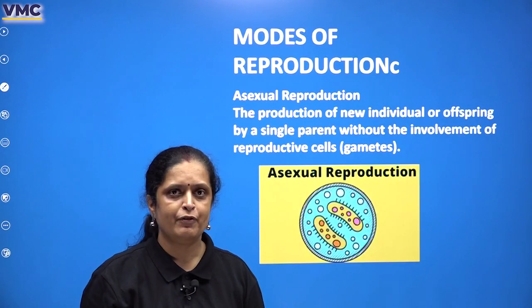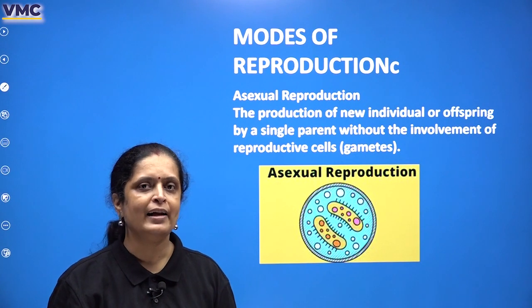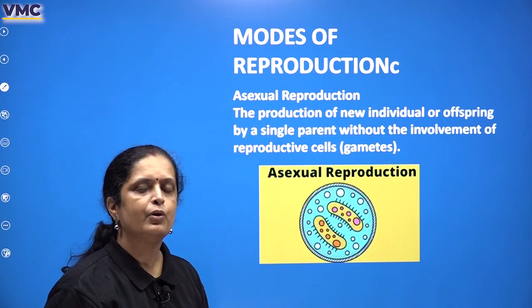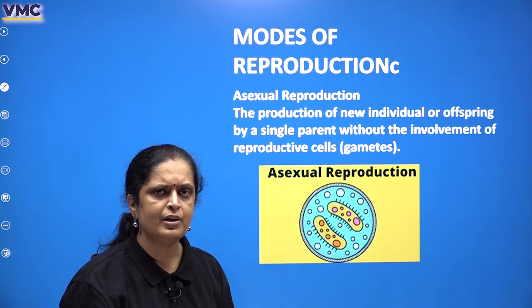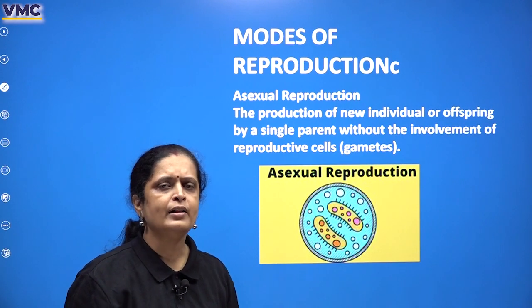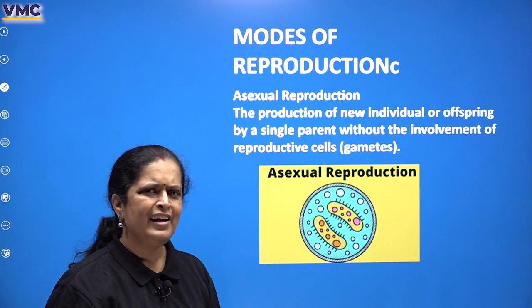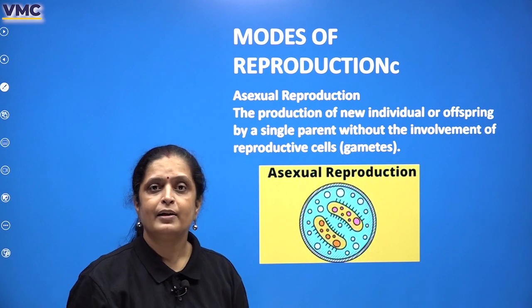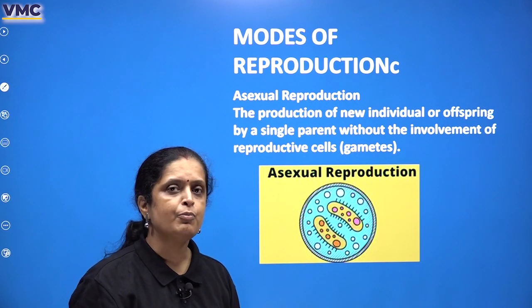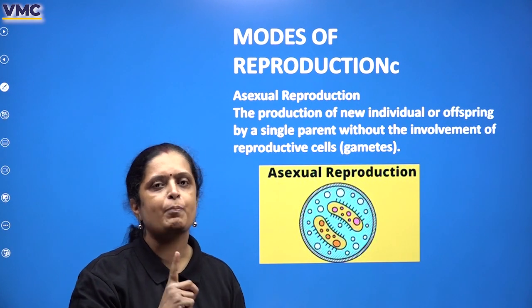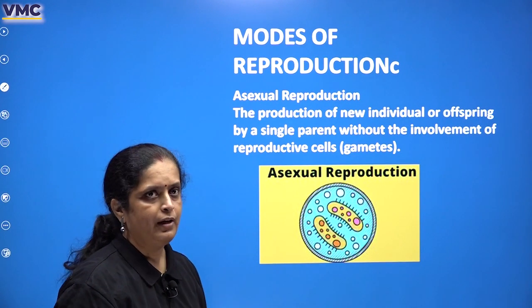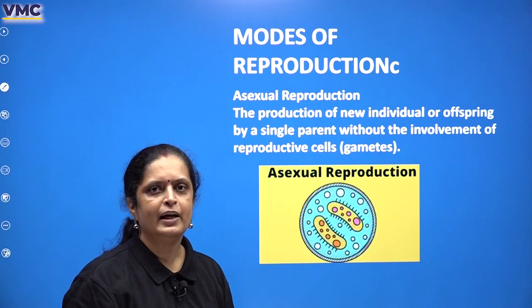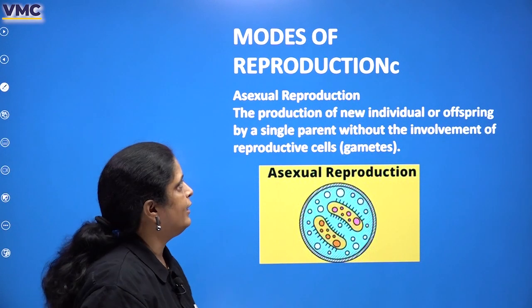There are two modes of reproduction, sexual and asexual. In this video, we will only discuss asexual reproduction, but let's find out what are these two modes of reproduction. Asexual mode of reproduction में क्या different है? So asexual mode of reproduction में सिर्फ एक parent की ज़रूरत होती है, दो parent की नहीं, सिर्फ एक parent की ज़रूरत होती है, right?